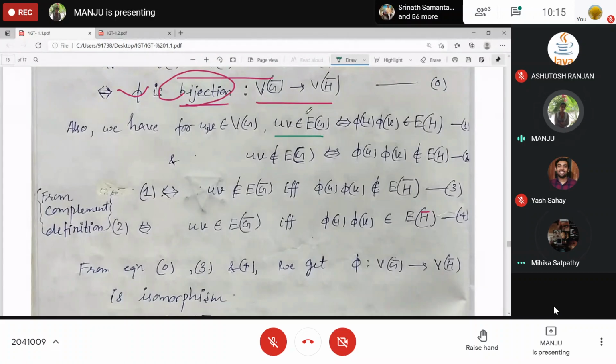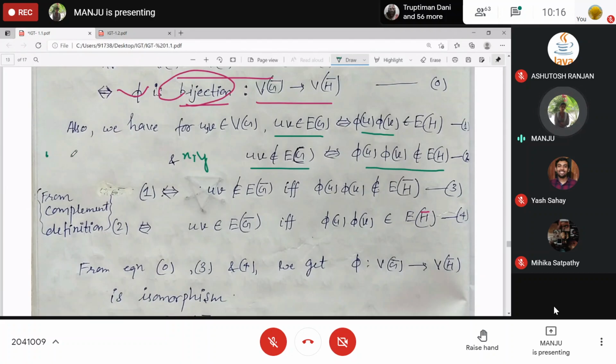UV is adjacent in G if and only if you apply phi on U and V, you get points in H, the images, and phi U, phi V will be adjacent in H. If you are confused between U and V non-adjacent over here, you can replace it with X and Y. For any two vertices, if XY is not adjacent in G, then their images will not be adjacent in H. Yes, ma'am. Clear? Got it?